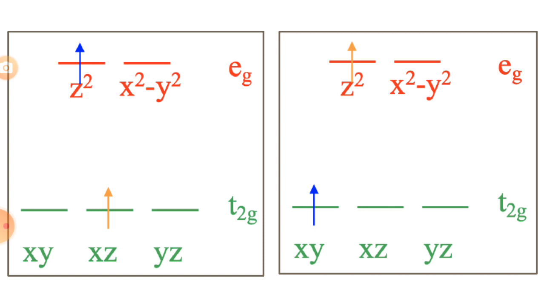In the second case, there are two electrons in the t2g orbitals, and the second electron, present in dxz, also absorbs electromagnetic radiation and is promoted to dz square. So there is a difference in environment: the ground state of the first electron is dxy and that of the other electron is dxz, which are different, and the electron is promoted to the same orbital, dz square.